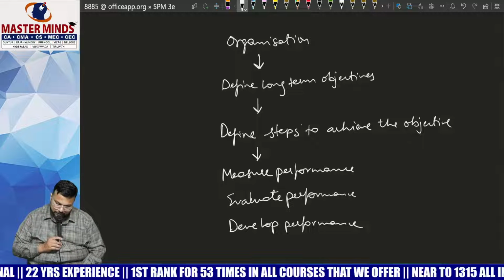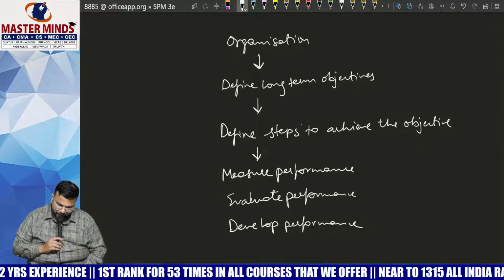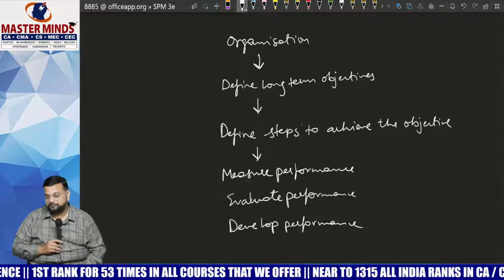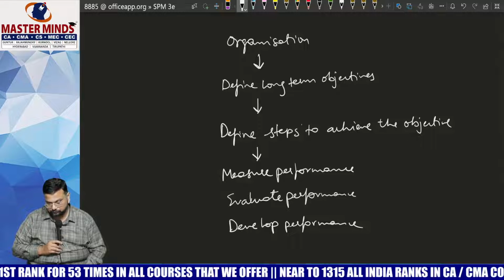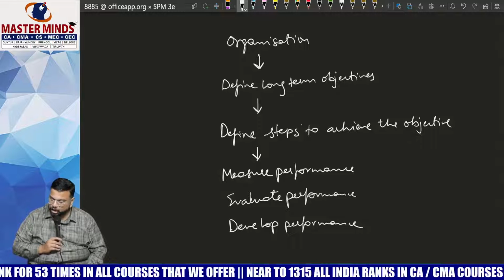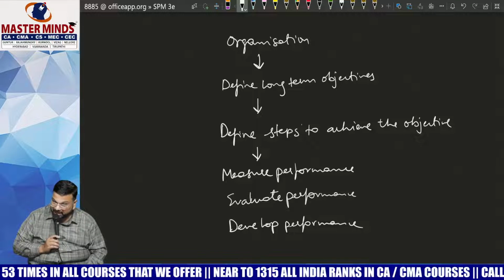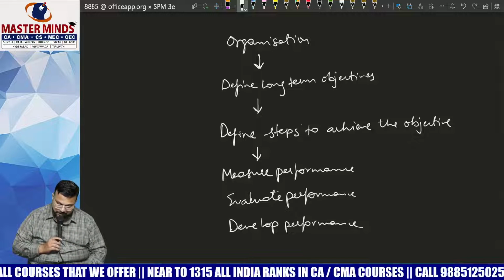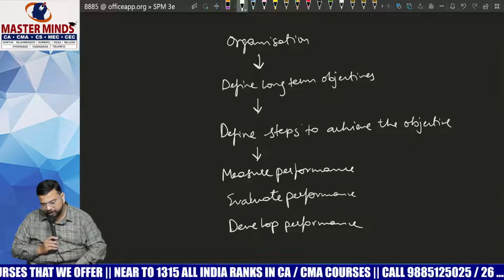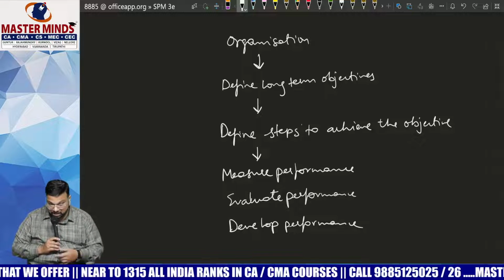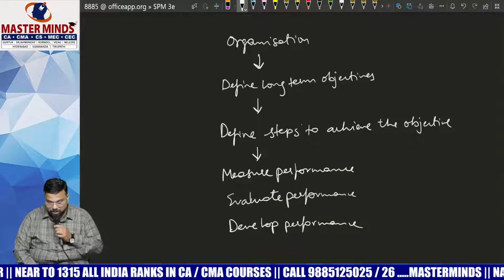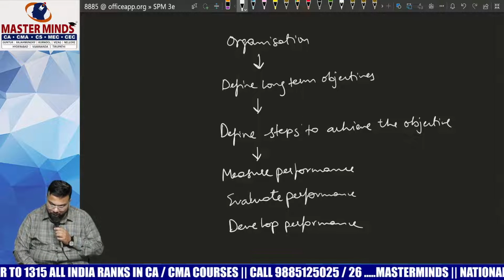Measure performance, evaluate performance, and develop performance. And it's not a one-time activity, it keeps on happening again and again and again in a loop. That means this measuring of performance, evaluating performance, and development of performance keep on happening again and again. You have measured the performance, you have evaluated the performance, you have developed the performance.